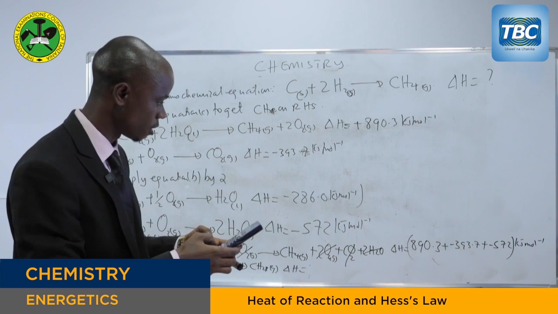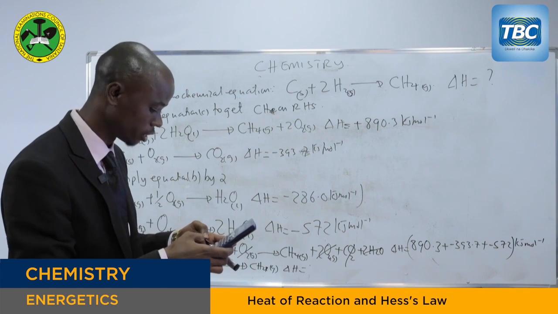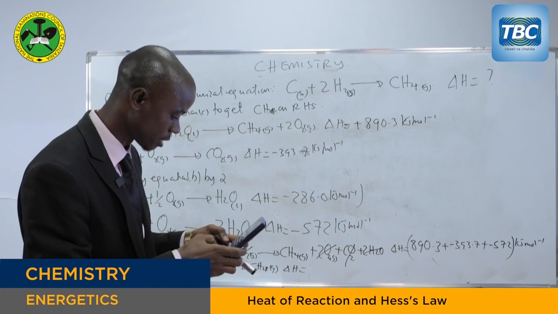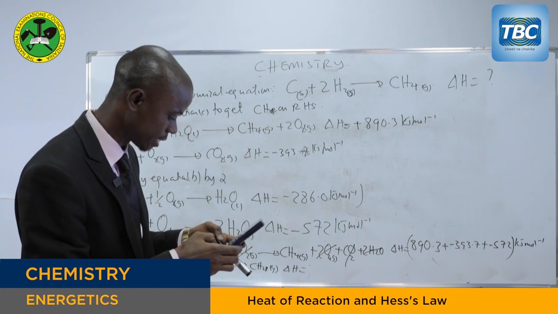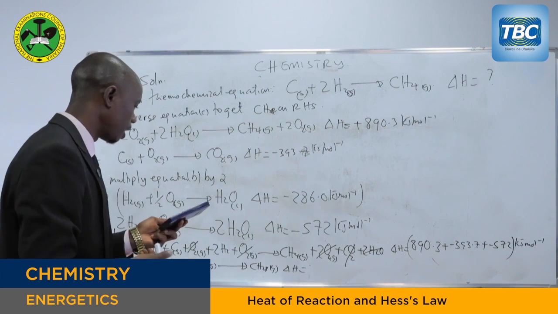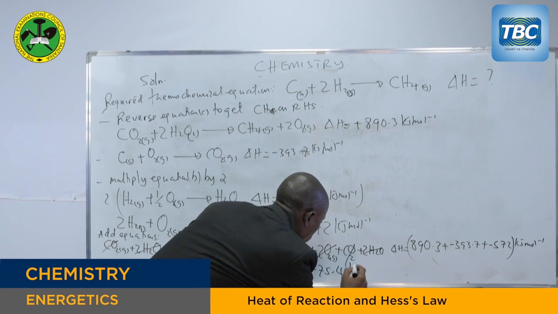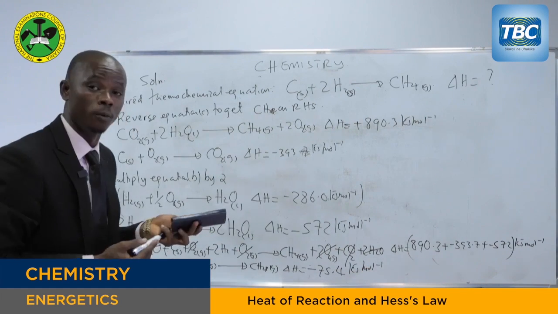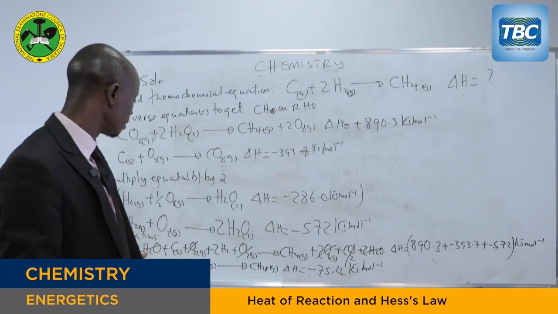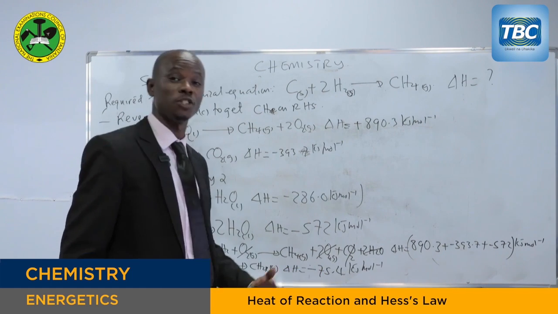That means you take 890.3 kilojoules per mole plus negative 393.7 kilojoules per mole plus negative 572 kilojoules per mole. When you do that calculation, you're going to get negative 75.4 kilojoules per mole. So you have manipulated the given thermochemical equations to get the required equation, and also you have found the enthalpy change for that reaction.